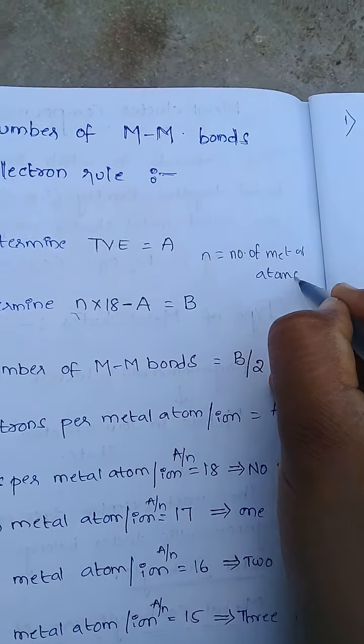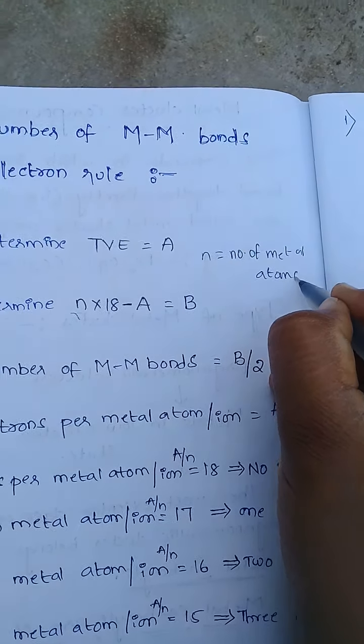This is B. In the third step, we have to find metal-metal bonds. How do we find them? B by 2. What is B here? 2 by 2 equals 1. So 1 metal-metal bond is present.